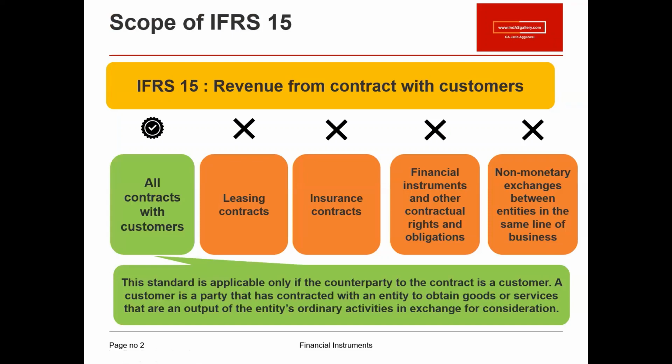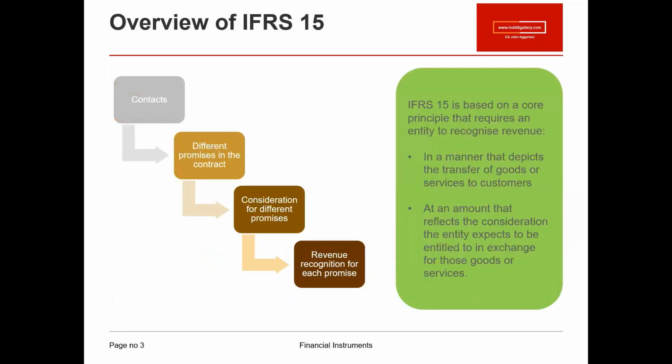IFRS 15, as you all know, is a standard which talks about revenue from contracts with customers. This is a standard which gives you guidance in terms of how you recognize revenue when you have a contract with the customers. So the basic premise of this standard is that you would have a contract with the customer. Within this contract, you would have different promises being made to the customer, and based on how and when those promises are getting fulfilled, you will recognize your revenue.